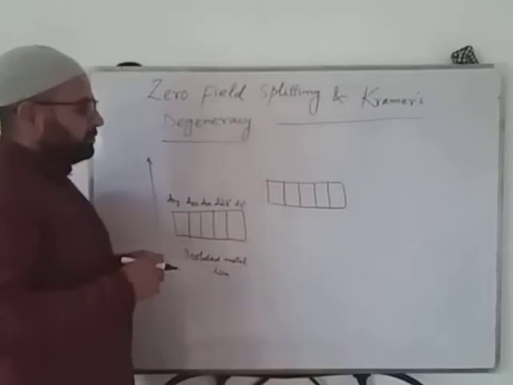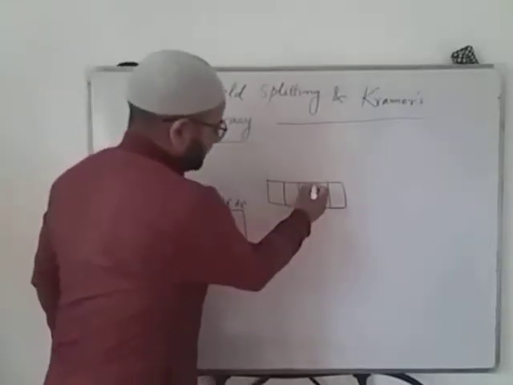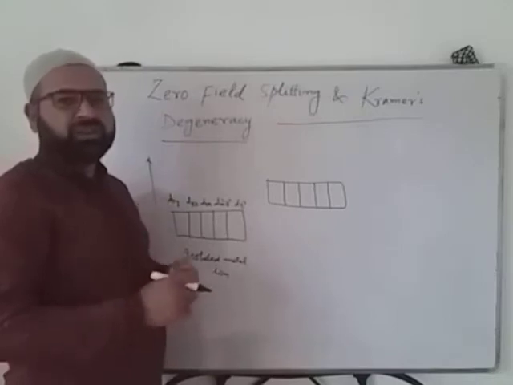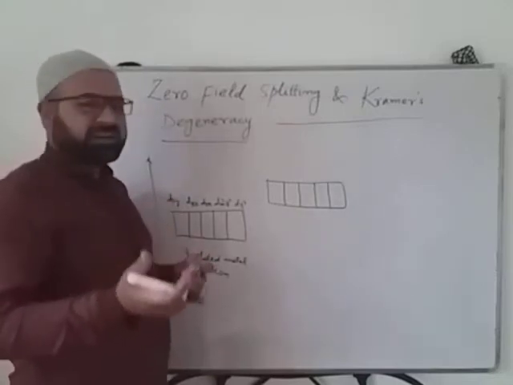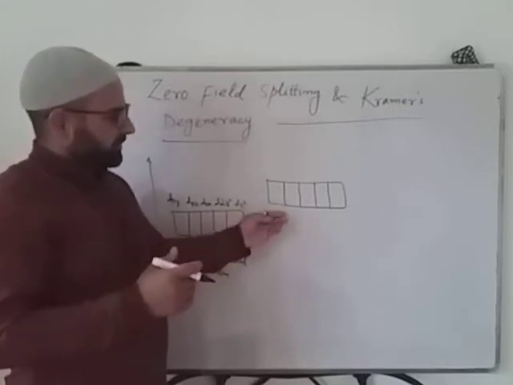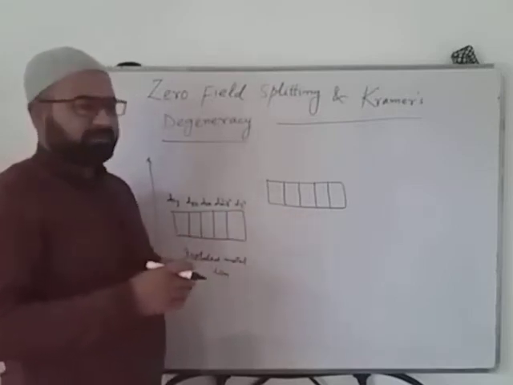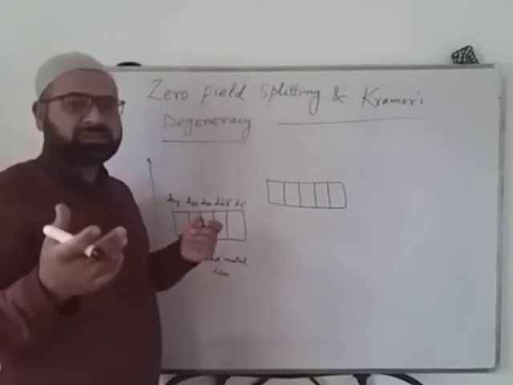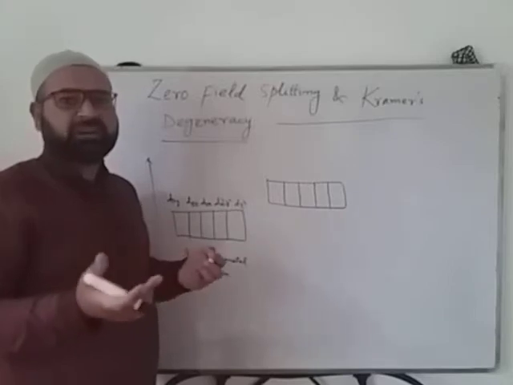Now, for example, it forms an octahedral complex. Usually we study octahedral, tetrahedral, and square planar types of complexes in crystal field theory. In an octahedral complex, the ligands are supposed to approach along the x, y, or z axes.